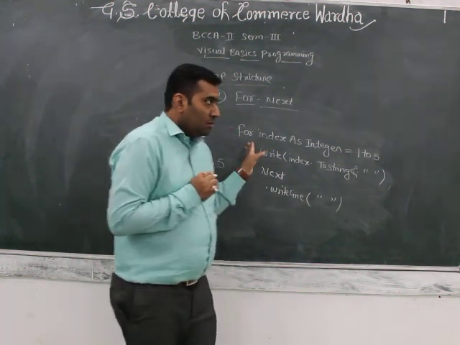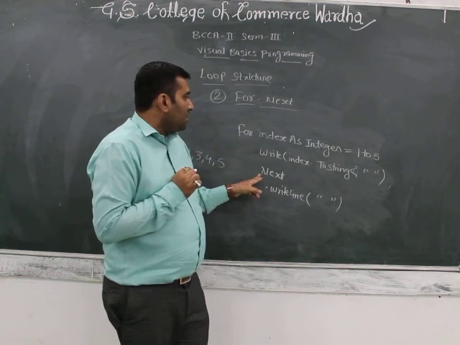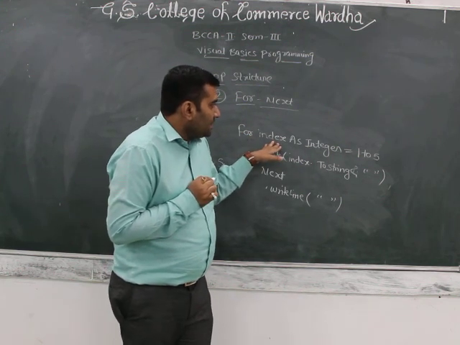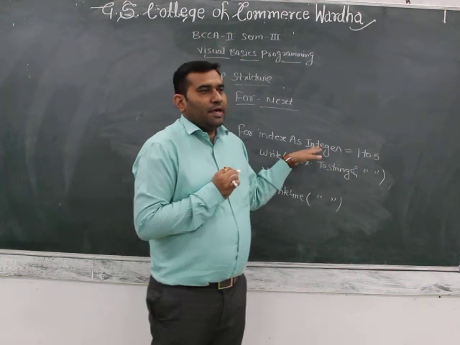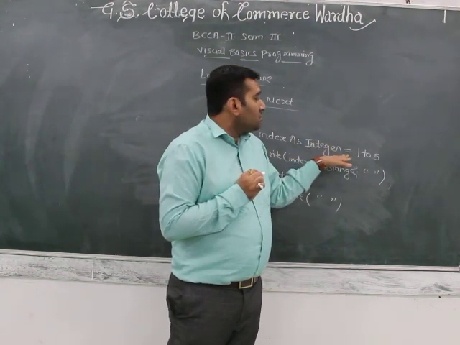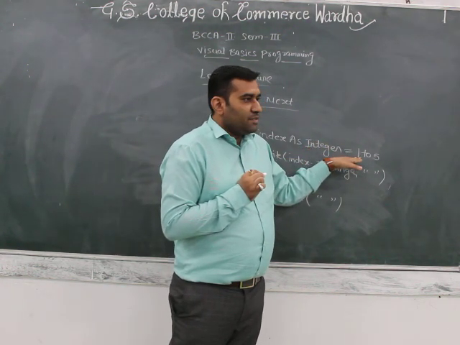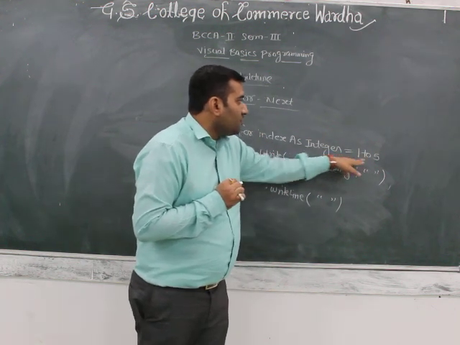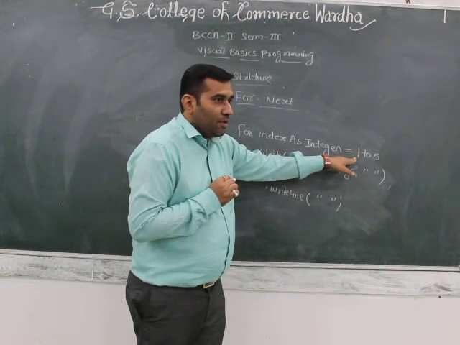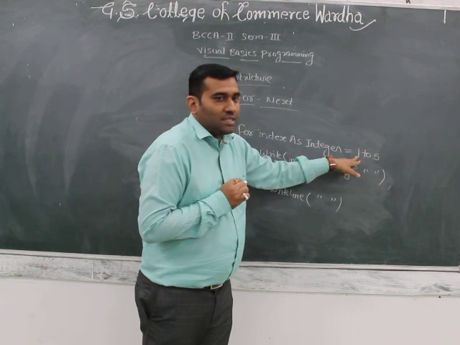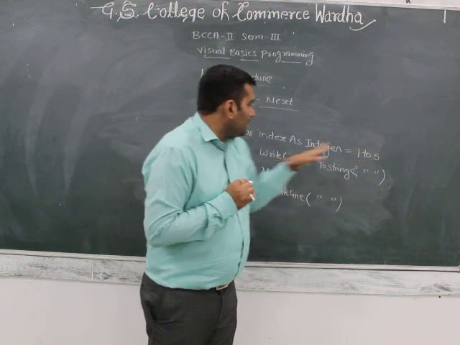In the for and next, the index is an integer. Why is it an integer data type? Because it uses numbers. The number is printed in integer format, 1 to 5. 1 is the start point, and here is the stop point, starting from 1 and stopping at 5.